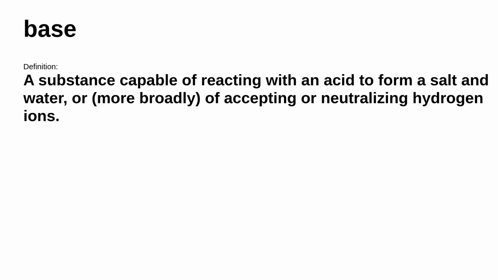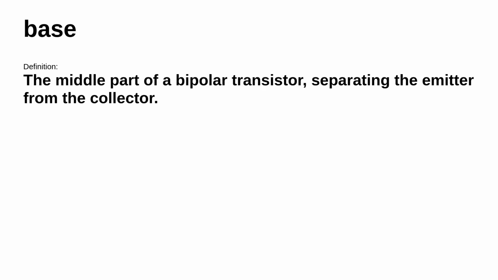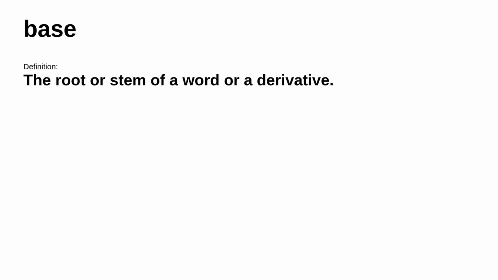Moving on. However, in a different situation, it's defined as the middle part of a bipolar transistor, separating the emitter from the collector. Moving on. In other places, it means the root or stem of a word or a derivative. Moving on.